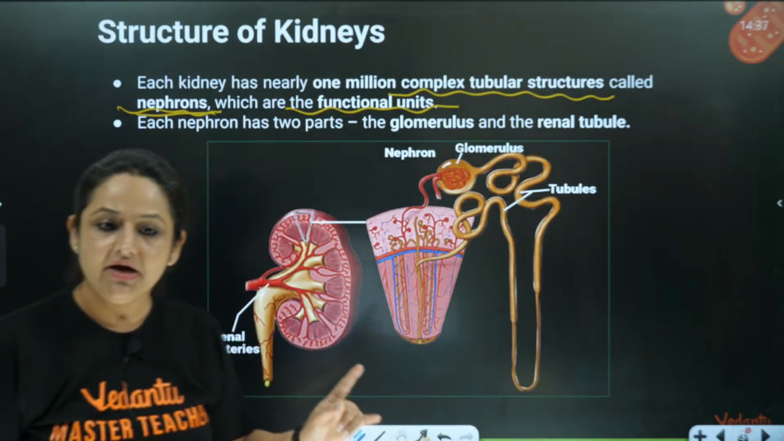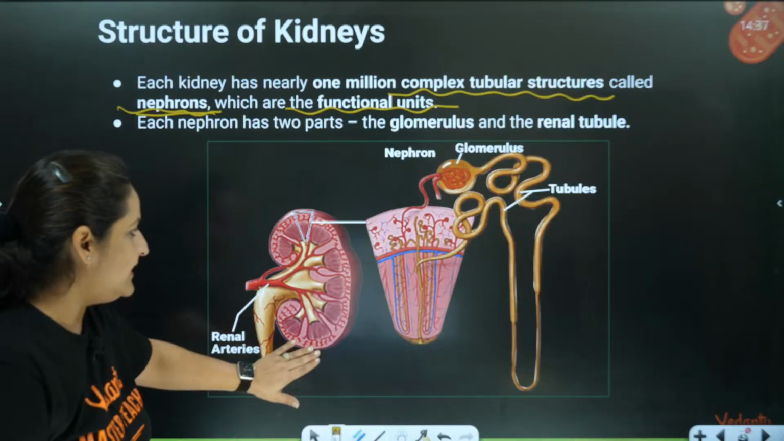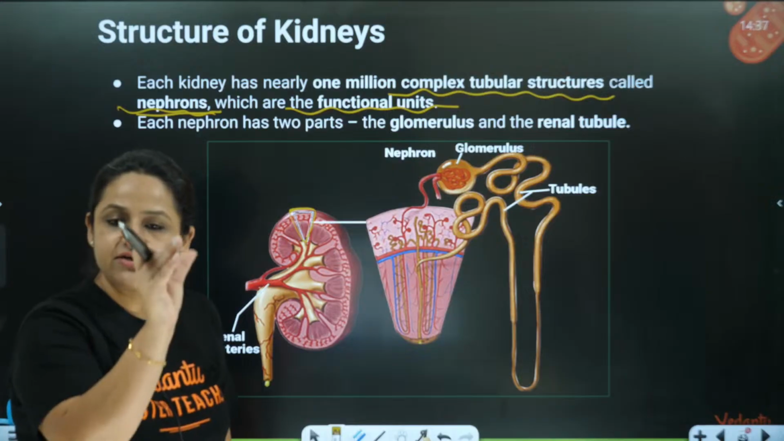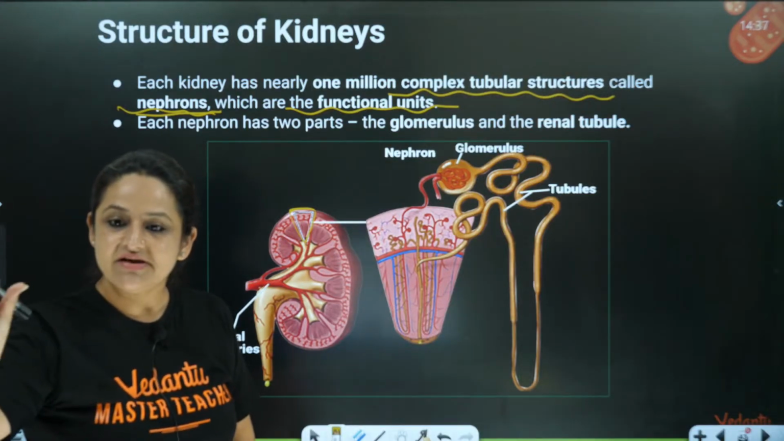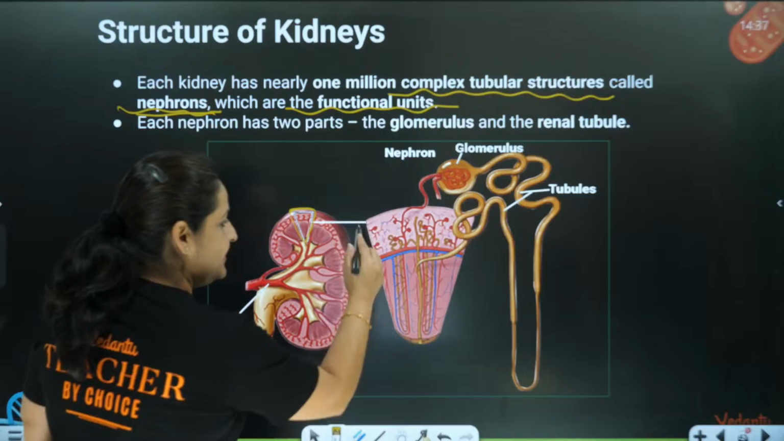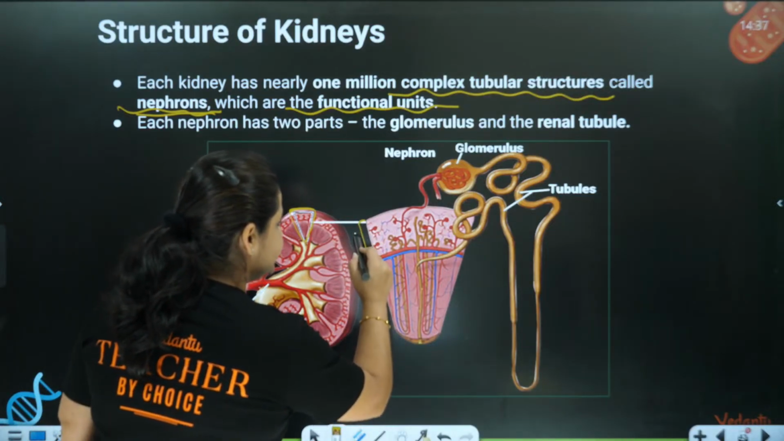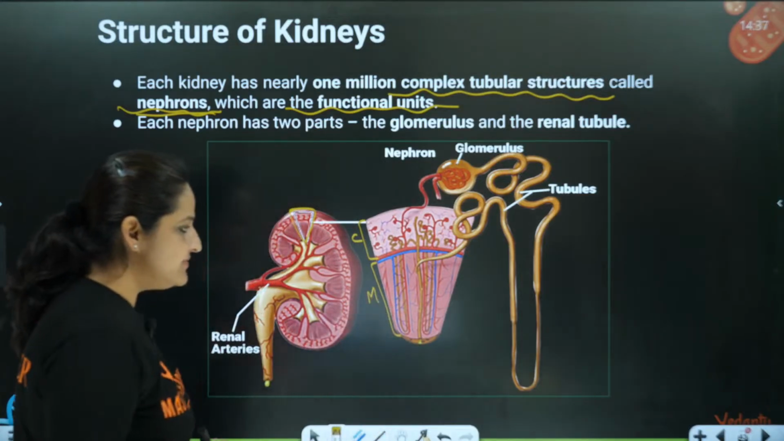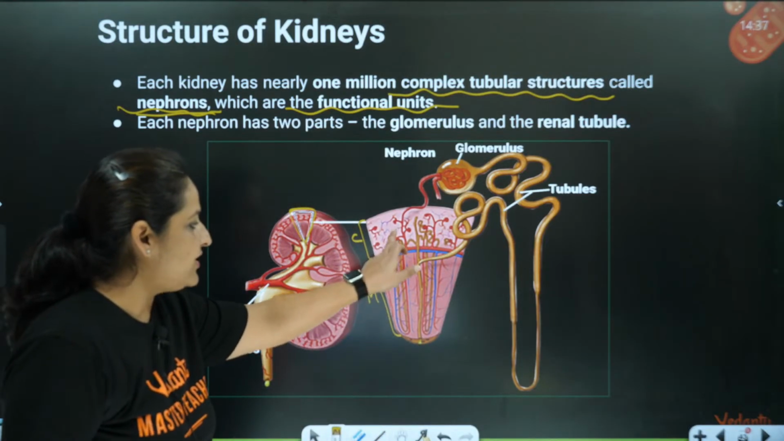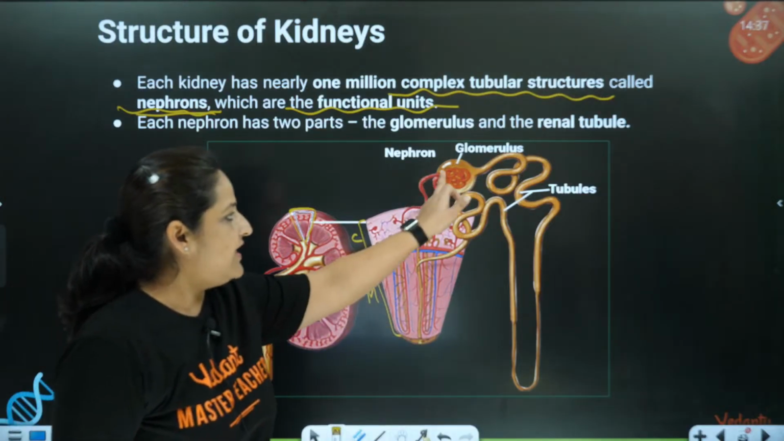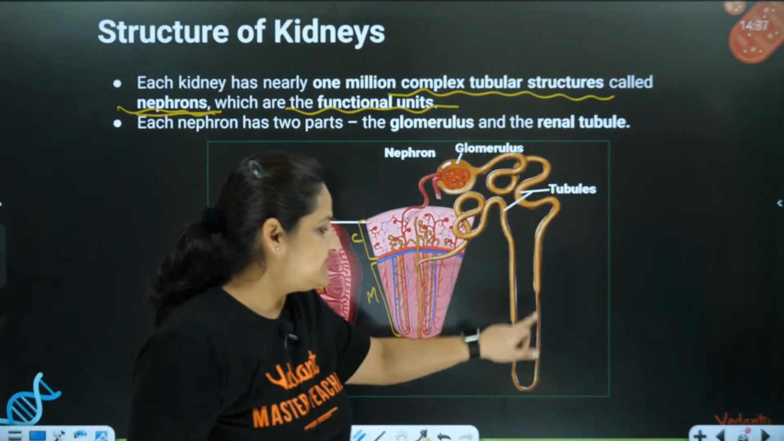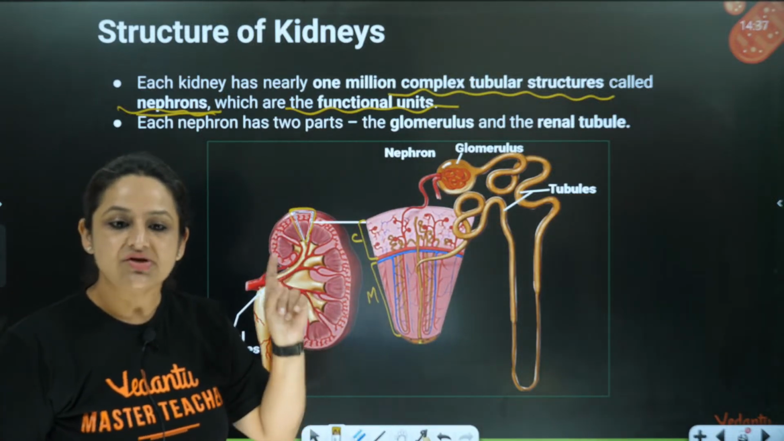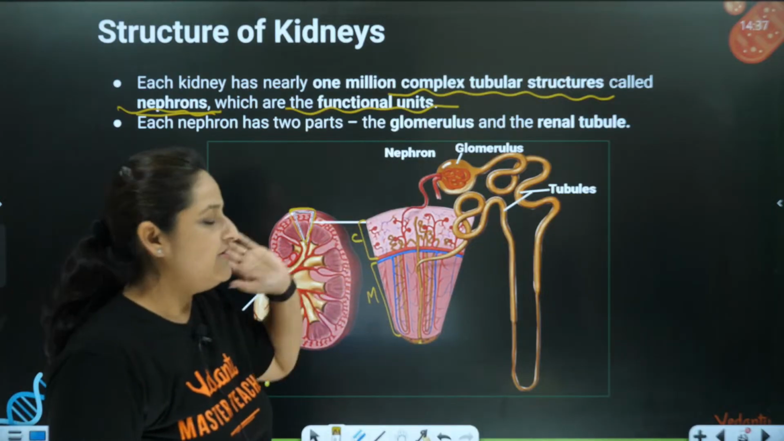Okay, so you can see over here, look at this picture. This is the picture of a kidney. They have taken this section which is including the cortex as well as medulla. They have extended it. So from here to here it is the cortex, and from here to here is the medulla. And here you can see the cortex as well as the medulla. You can see there are these complex tubular structures. This one structure, this complex structure, is called a nephron.